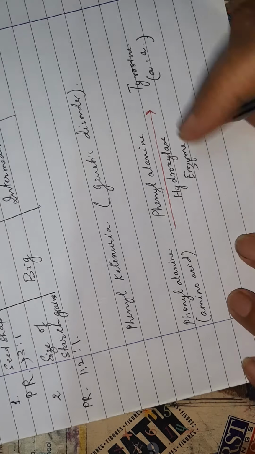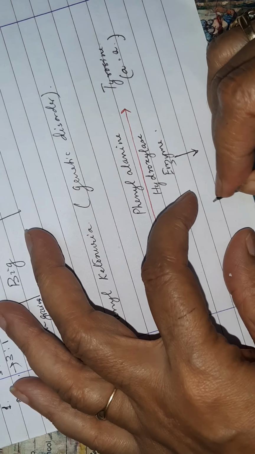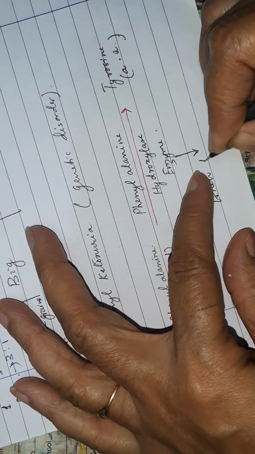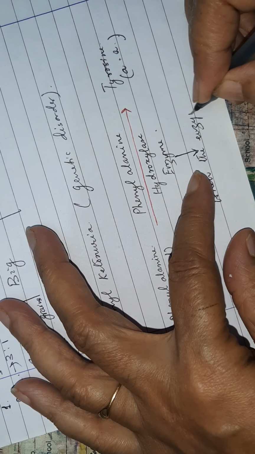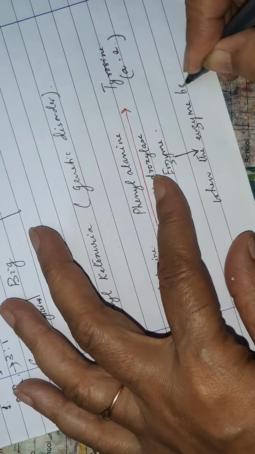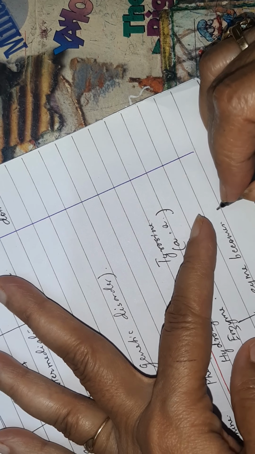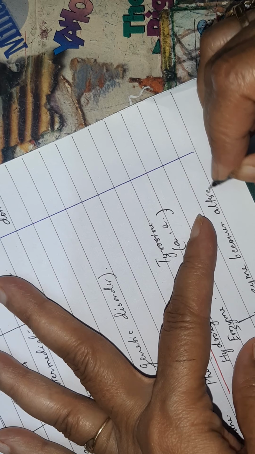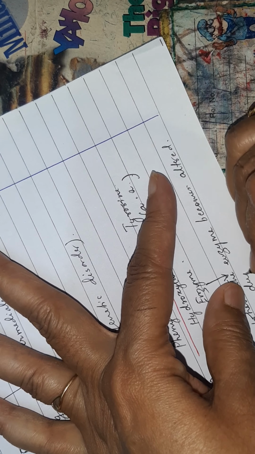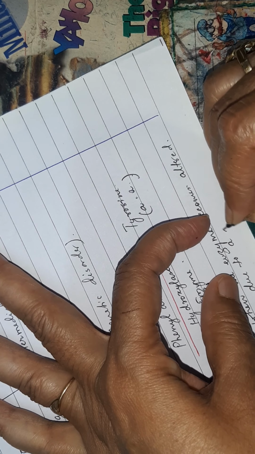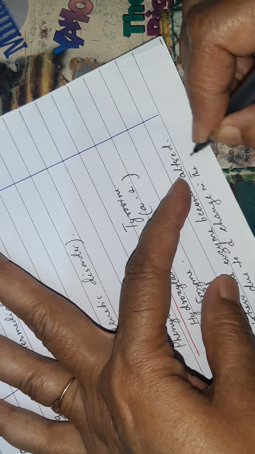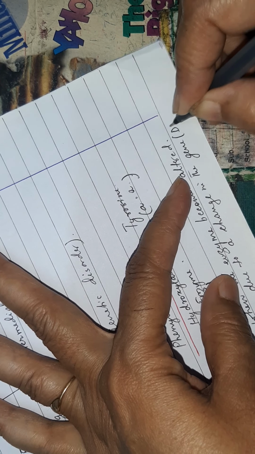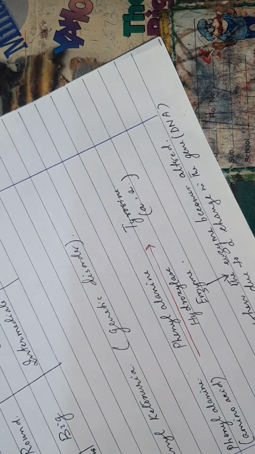Now what happens when the enzyme is mutated? When the enzyme becomes altered, right? When the enzyme gets altered due to a change in DNA, a change in the gene, that is, the DNA has changed, the gene has changed, okay.